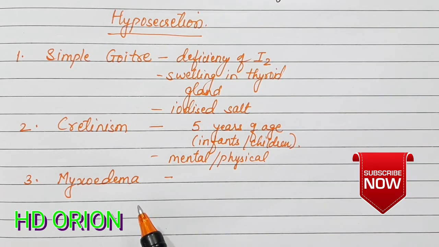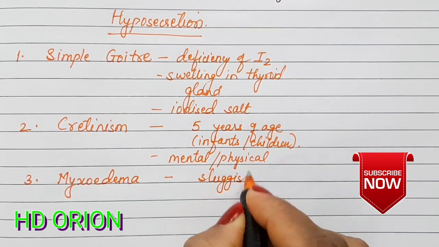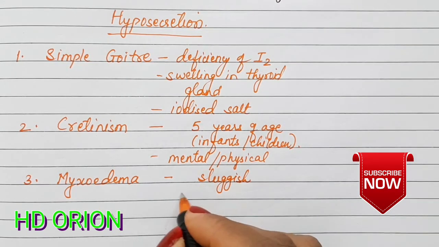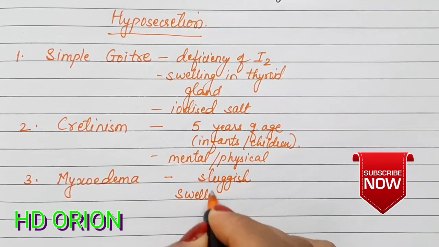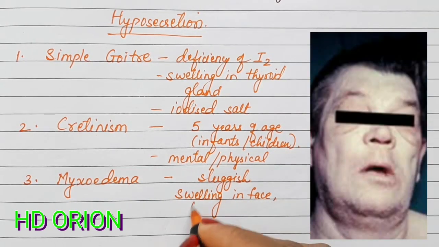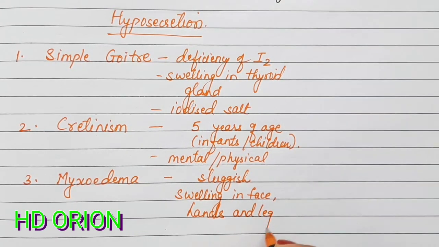Such people are usually impotent, and they also show swelling in face, hands and legs, and they are sluggish, quite lazy, and slow in every activity.